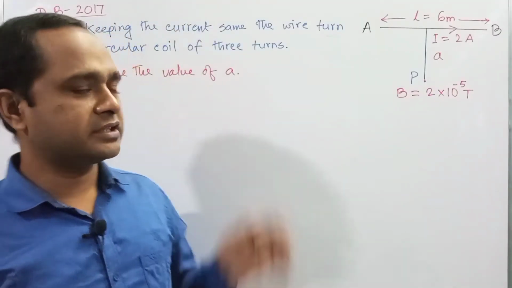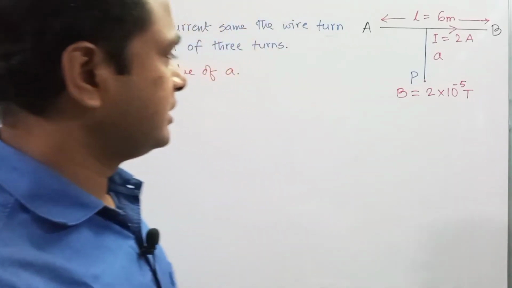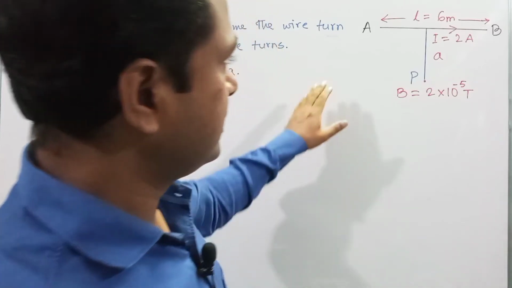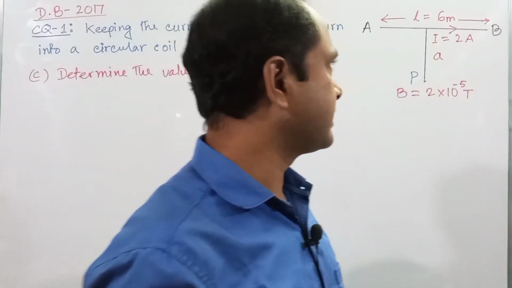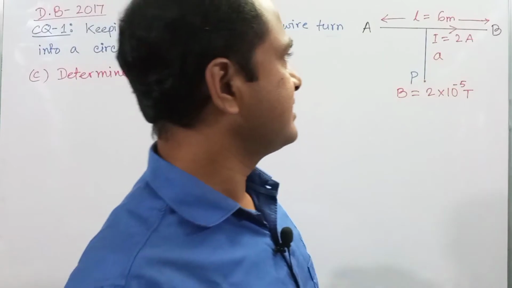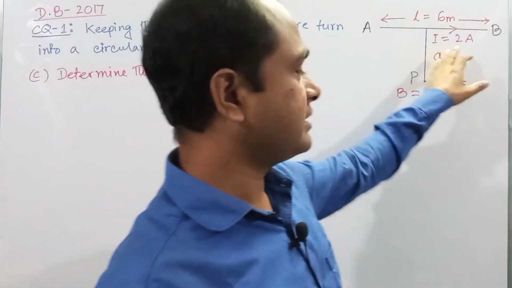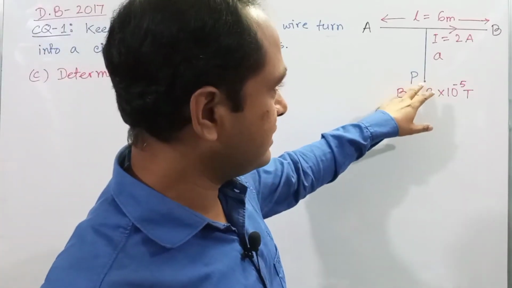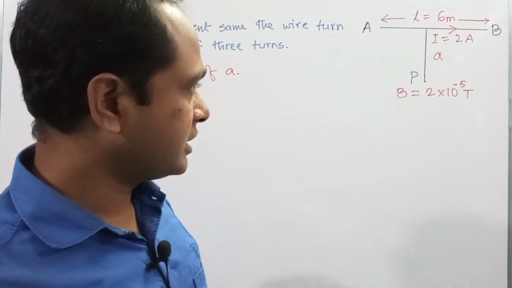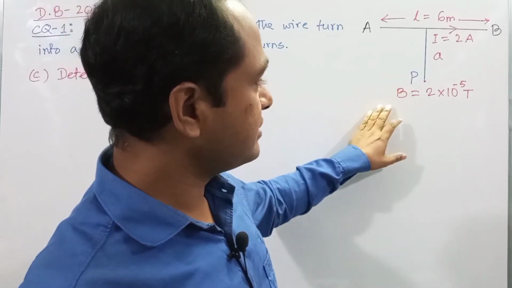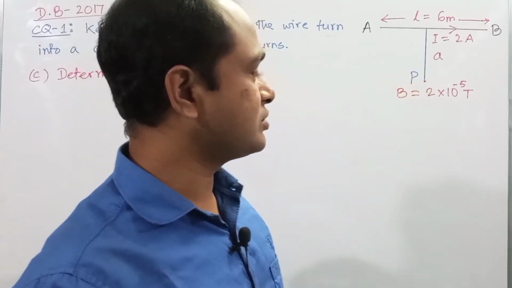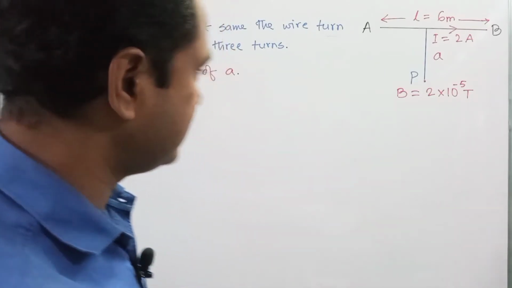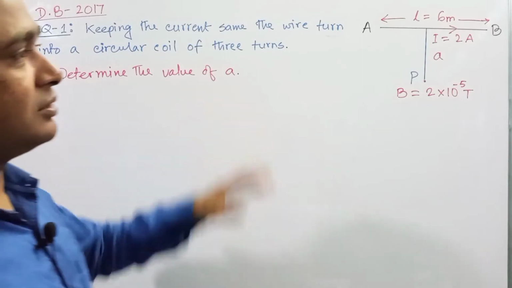Dear student, here is our first creative question. In the creative question, they describe the stem by a figure. In the figure, they show that AB is a current carrying conductor. Length of the wire is 6 meter. 2 ampere current is conducting through the wire. Here is a point whose distance is A from the wire, and magnetic field at point P is 2 into 10 to the power minus 5 Tesla. So here first question is determine the value of A.